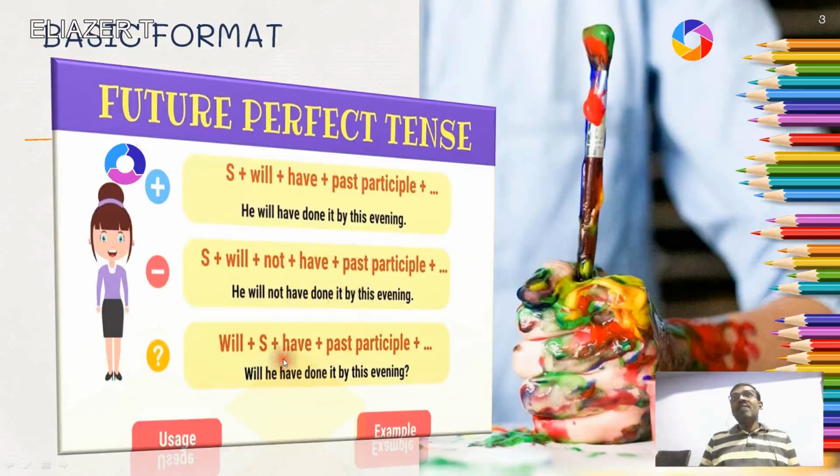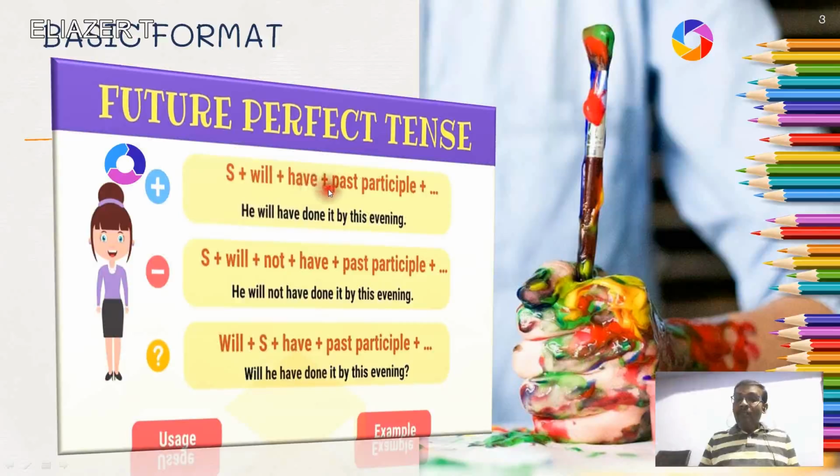So how do we make it a question? In all the tenses, we replace the subject's position with the auxiliary or supporting verb, here will, as we have been studying. So will plus subject plus have plus past participle. These three formats are very important for representing the future perfect tense in our day-to-day life, so we need to learn them thoroughly.